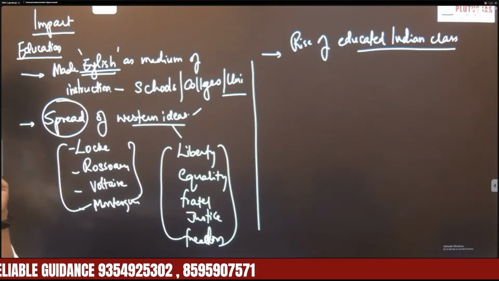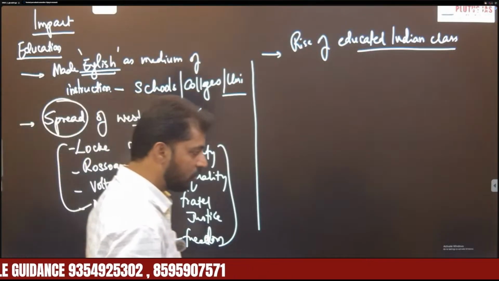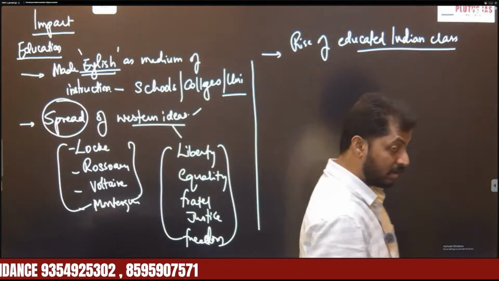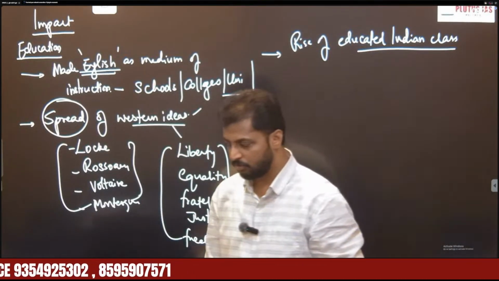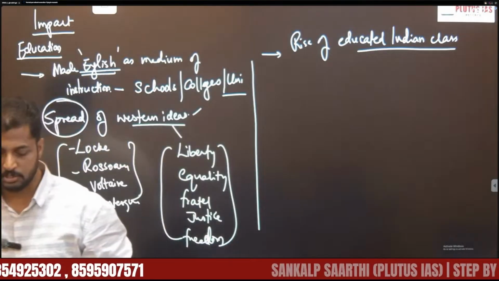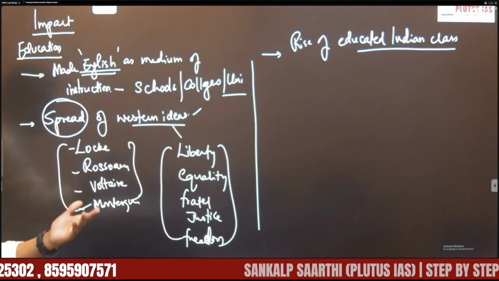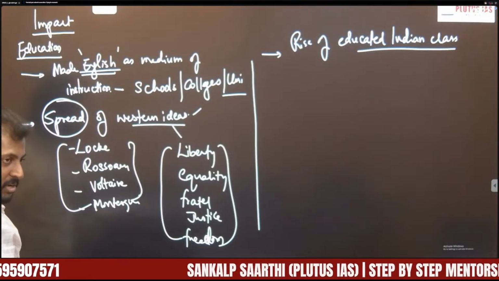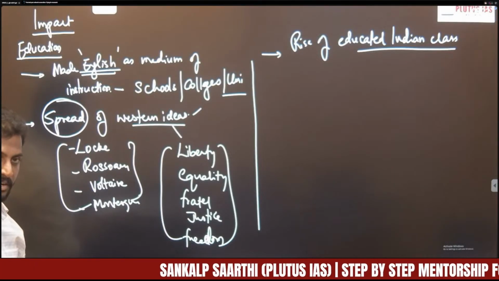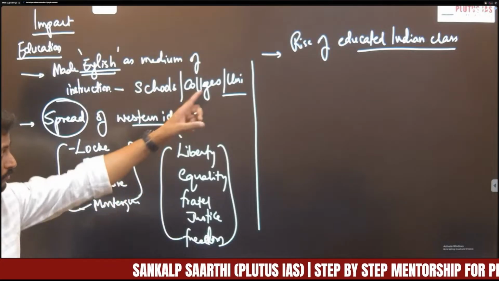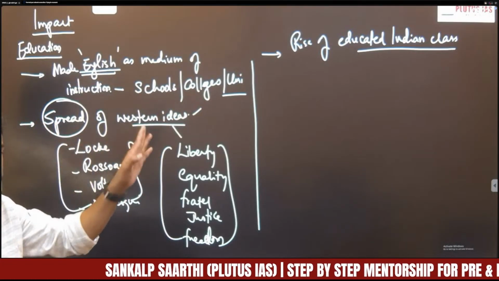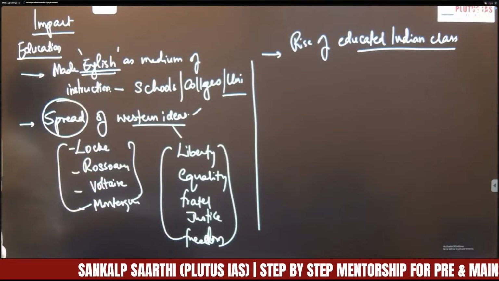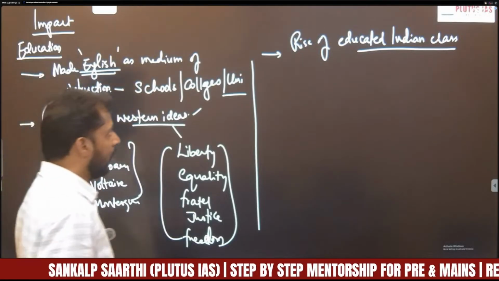For example, you can take many examples like Dadabhai Naoroji, Surendranath Banerjee, Raja Ram Mohan Rai, Devendranath Tagore. So these are various Indians, especially the Indian intellectual class, which emerged especially in the late 19th century and 20th century, because of this introduction of Western education. Okay.